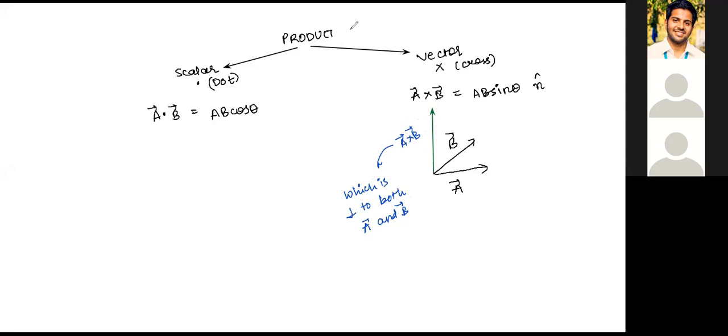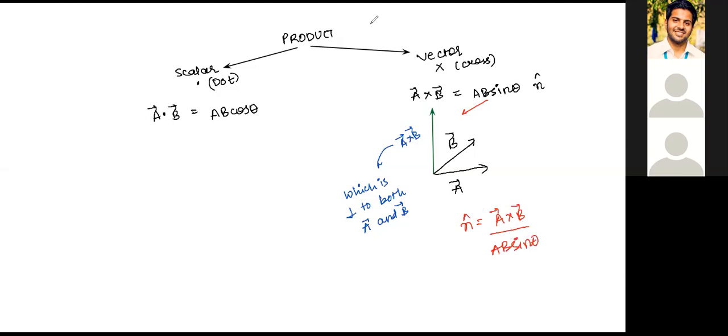Now therefore n cap is given as A cross B whole divided by AB sine theta, right?